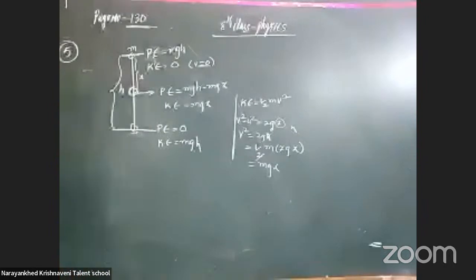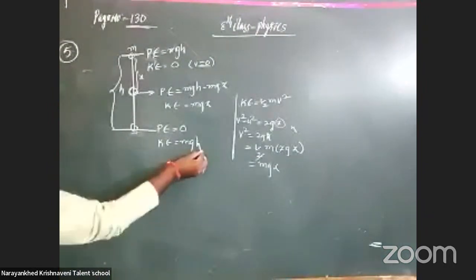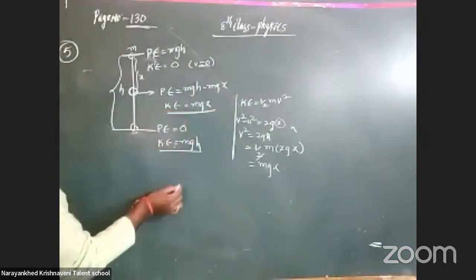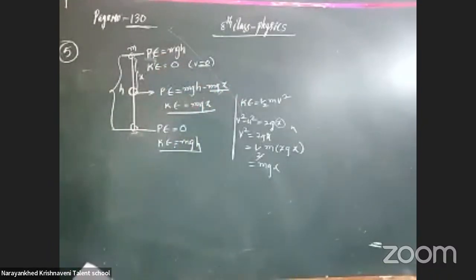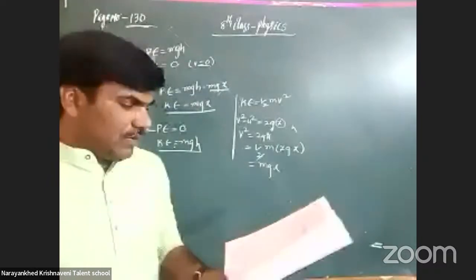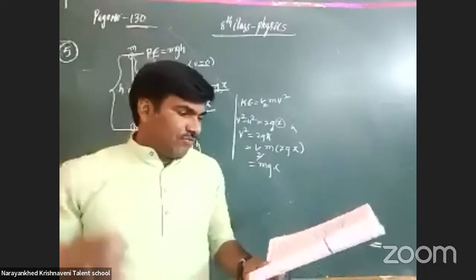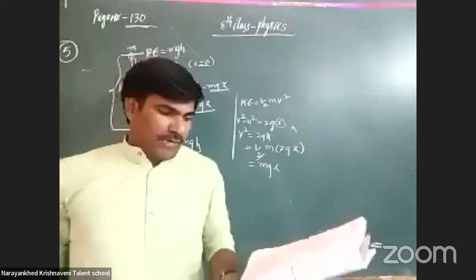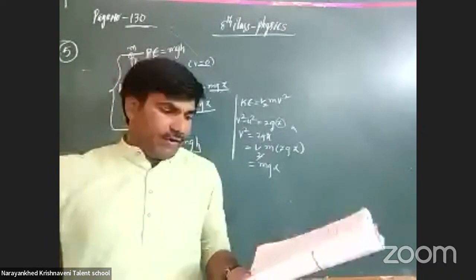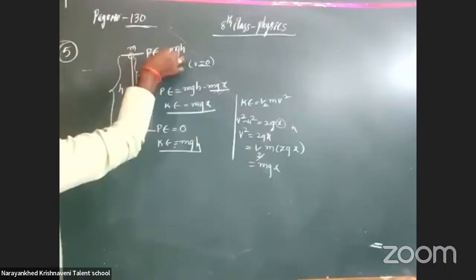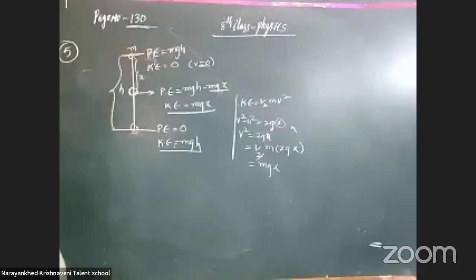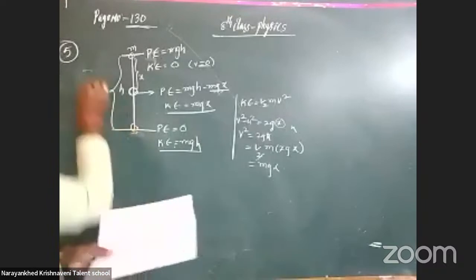Here, how do we consider this mgh? This is mgh minus mgh. Everywhere the total energy remains constant at mgh. When a body falls from a certain height, its potential energy gradually changes into kinetic energy. Yes, that is correct. The potential energy is decreasing, kinetic energy is increasing. The answer A is correct.